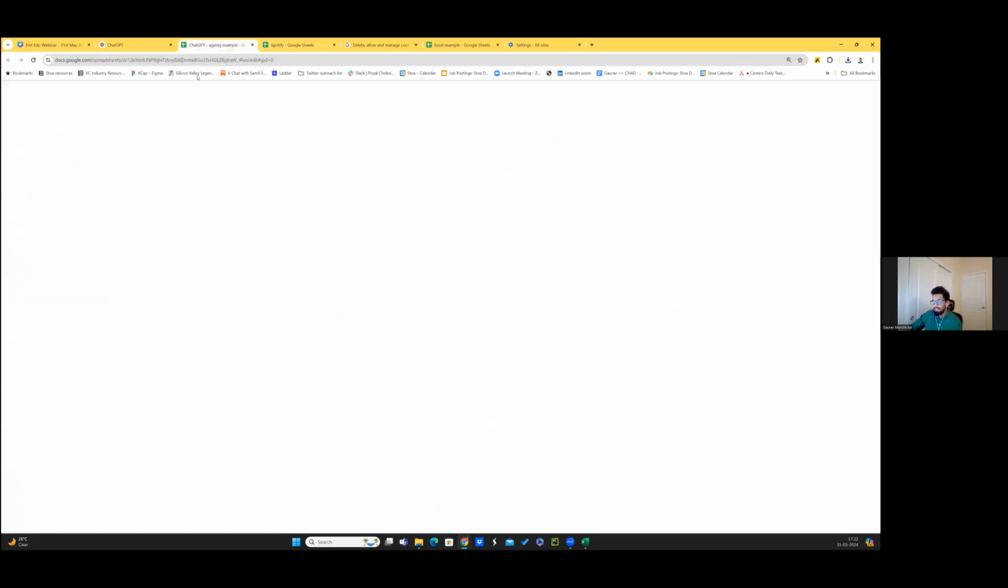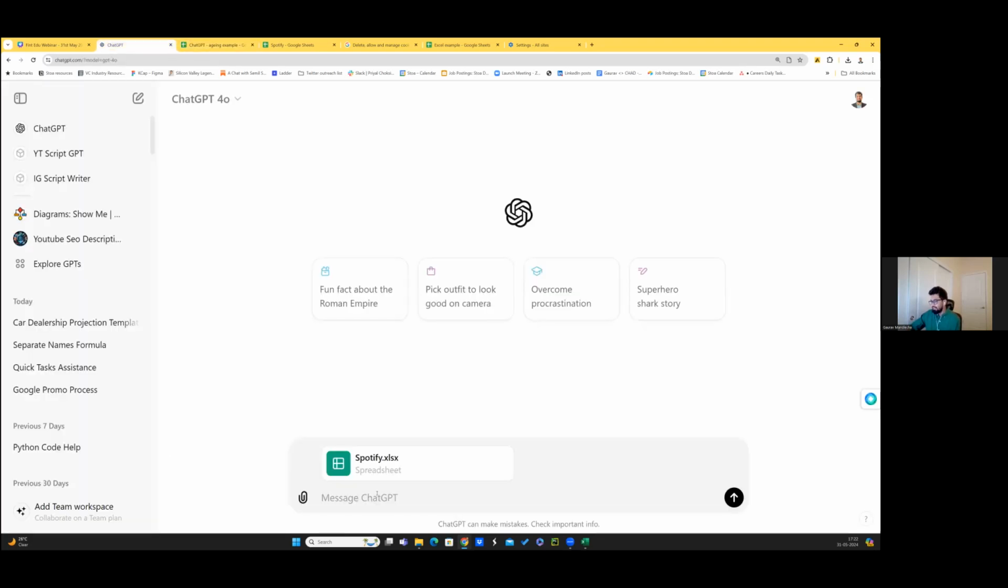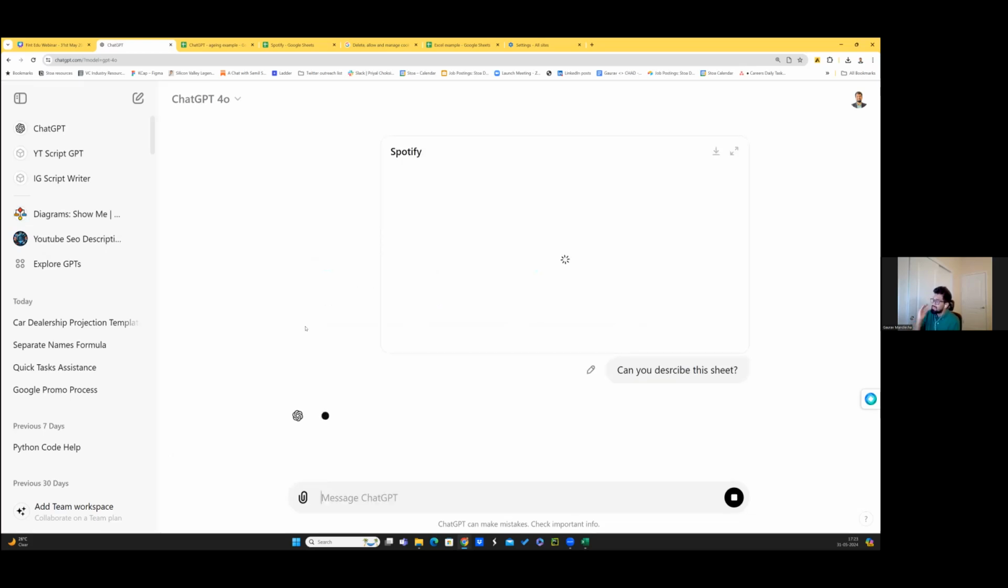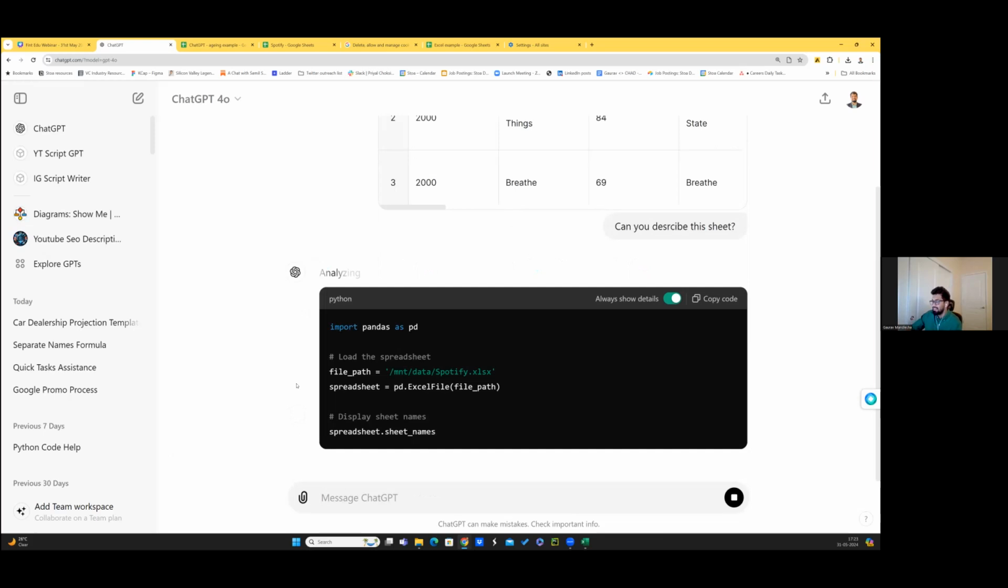So I can come to ChatGPT. I have uploaded the file. And before I start, it is very important that ChatGPT and I both are on the same page. So I can just start with a prompt: can you describe this sheet? What ChatGPT will do is, because I've uploaded the file, it will understand what is happening and it will explain each and every column and be like, okay, sure, are we on the same page or not?